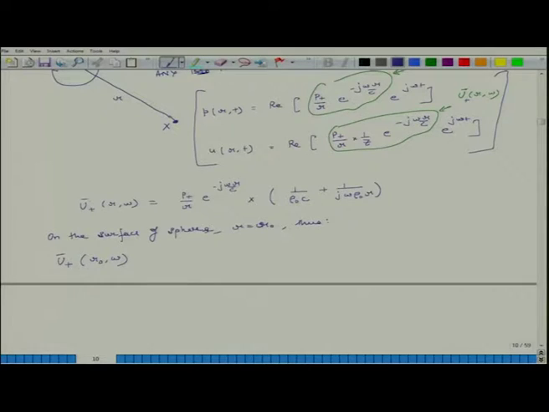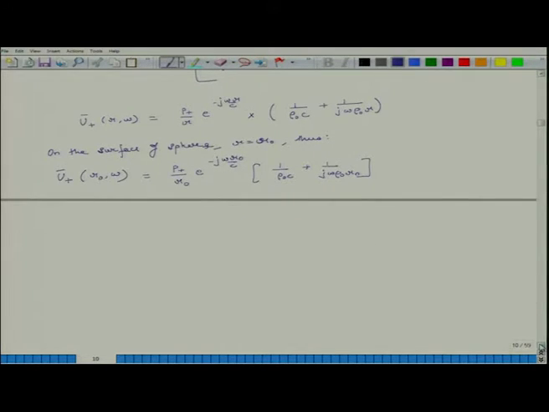U plus bar is what? It is the amplitude of the velocity at location r, and I am computing it on the surface of the sphere. So, this is equal to P plus divided by r naught E minus j omega r naught divided by c times 1 over rho naught c plus 1 over j omega rho naught r naught.